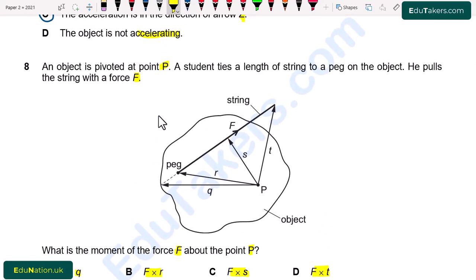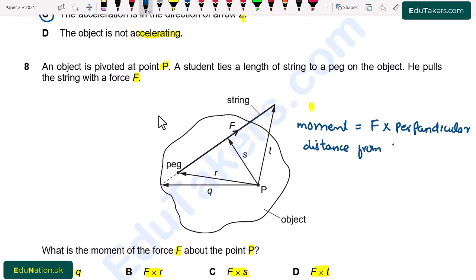So moment of force is basically the product of force and perpendicular distance from the pivot point, which here is represented by the point P. So first of all, I write here moment is equal to product of force and perpendicular distance from the pivot point.